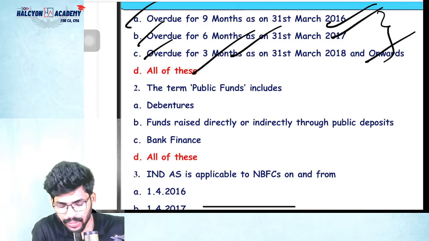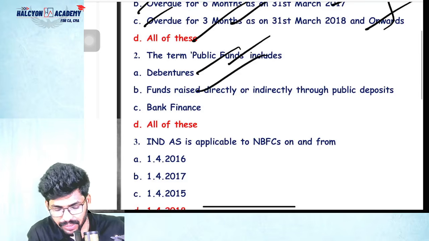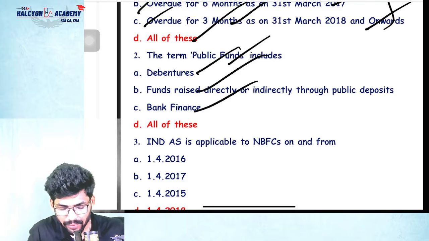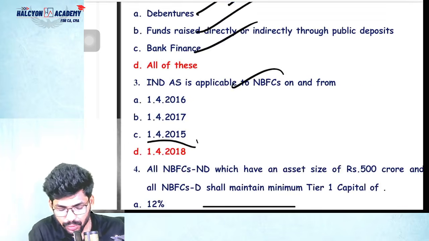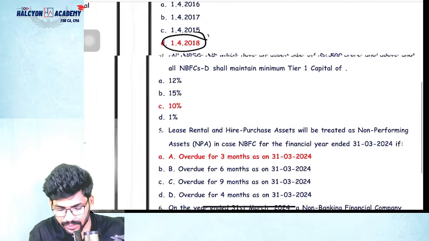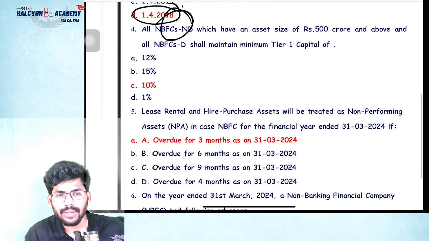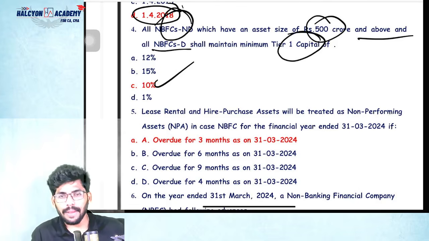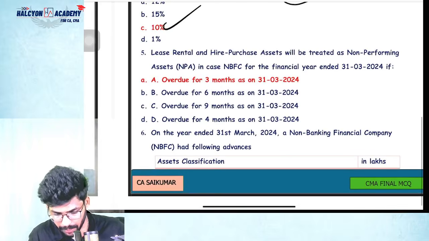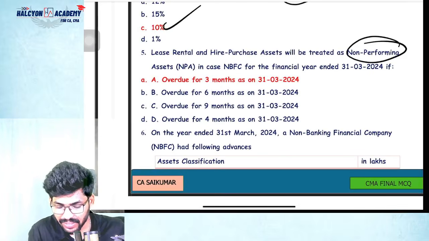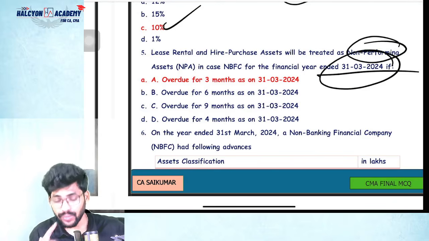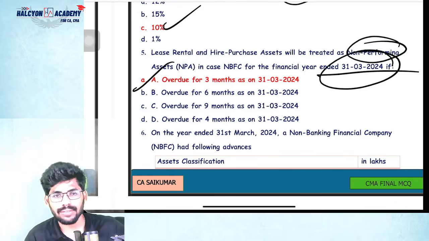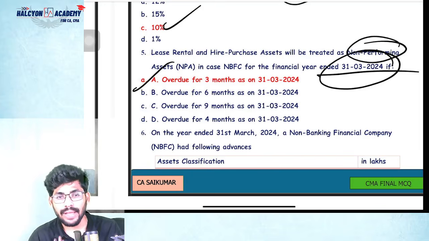That's it. Okay, the term public funds includes debentures, funds directly or indirectly through public deposits or bank finance. All of these. Yes, NBFCs applicable from 1/4/2018. Yes, we know that. Next, all NBFC non-deposit taking companies which have asset size 500 crores and above, and all NBFCs shall maintain tier 1 capital of how much percentage? 10%. Okay, please remember that lease rental and hire purchase will be treated as non-performing assets in case of being overdue. As of now, 3 months only. Overdue by 3 months, it's an NPA. That's it.